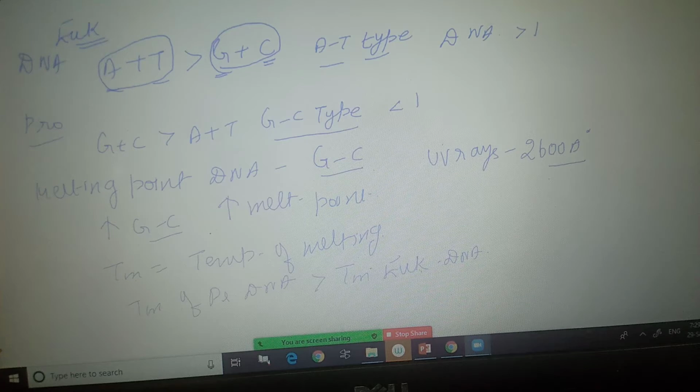Right? Any doubt in this? Next we will see the next one: denaturation and renaturation of DNA. What is denaturation? The double stranded DNA getting converted into single stranded. That is said to be denaturation. Renaturation means single stranded gets converted into double stranded, I mean they resume their original form.